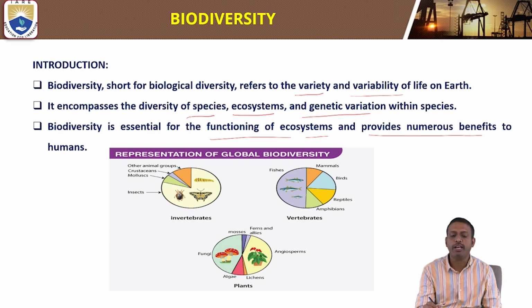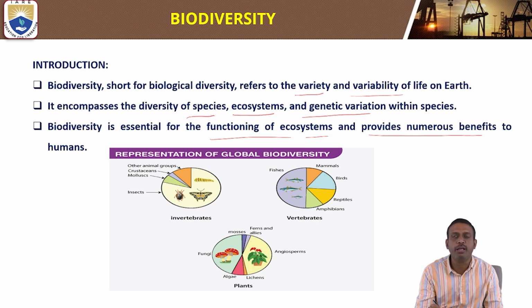The representation of global biodiversity here shows different varieties of invertebrates, vertebrates, and plants. The variety and variability of living organisms present on the earth is called biodiversity. Diversity of species, diversity of ecosystems, and diversity of genetic variation within the species is called biodiversity. Biodiversity is essential for the functioning of ecosystems and provides numerous benefits to humans.